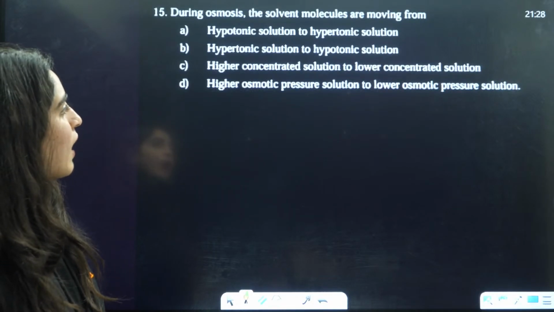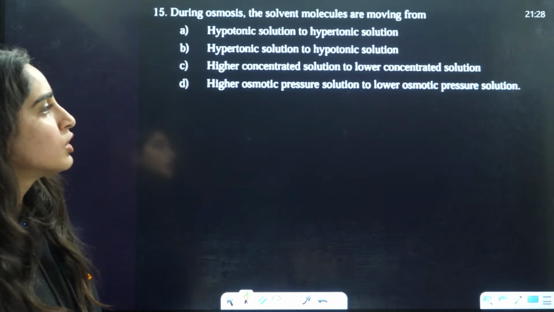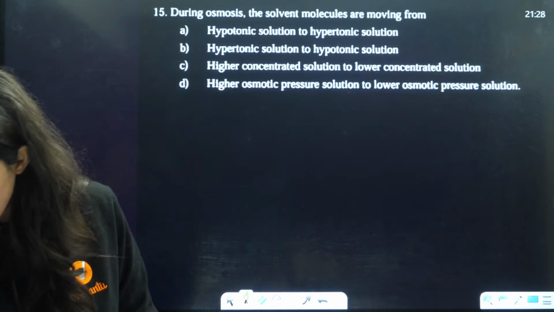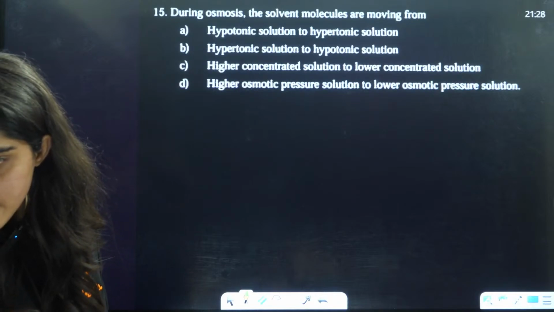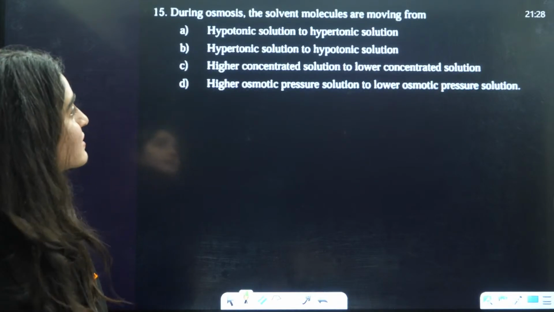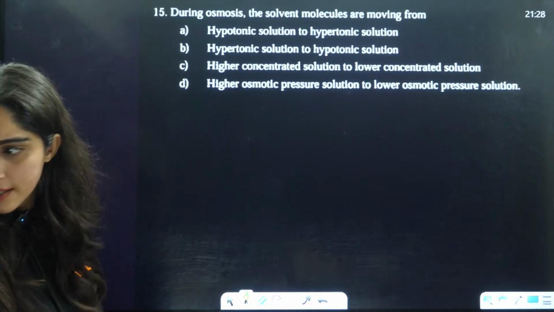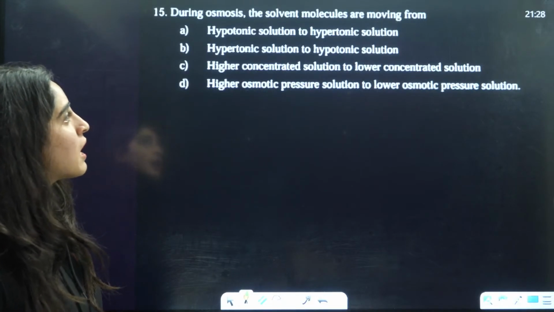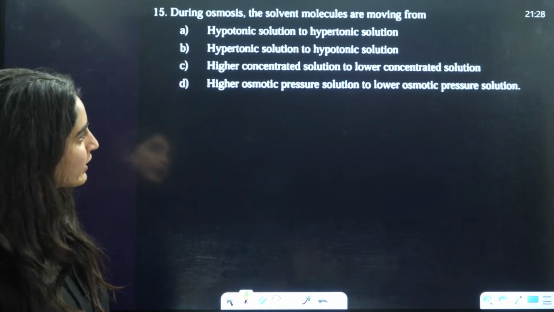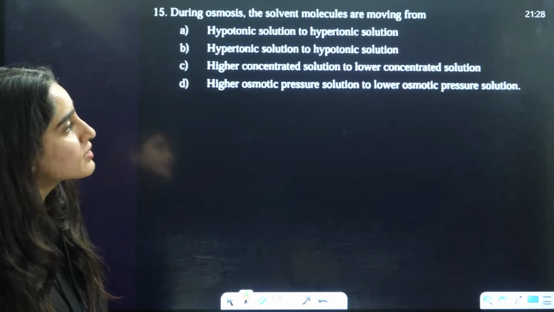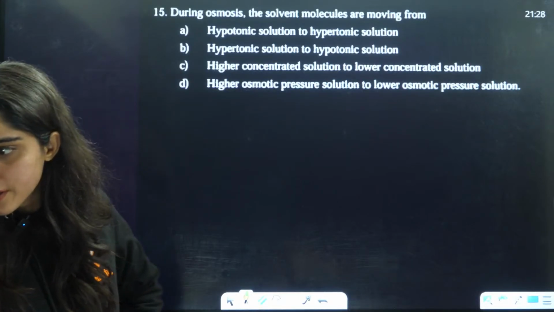Higher osmotic pressure to lower osmotic pressure, higher concentrated solution to lower concentrated solution. Yes, students, everybody, what is the correct answer?